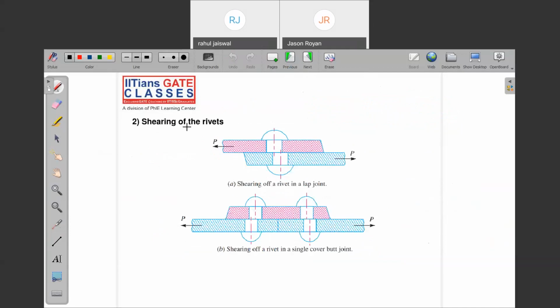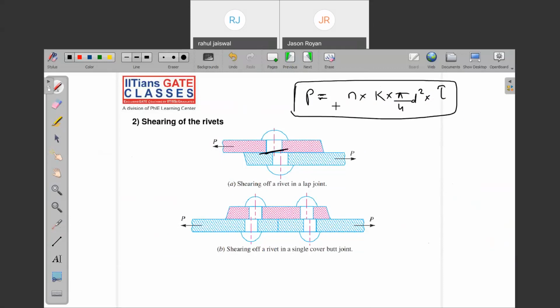What is the next? Shearing strength. When a component, let's say the lap joint, is subjected to the load, how many times of failure is happening? See here. Shearing is happening. What is the shearing load? Note down, guys. n into k into pi by 4 d square into tau. Where n is nothing but what? Note down. Very, very important. What is n? Number of rivets per pitch length.